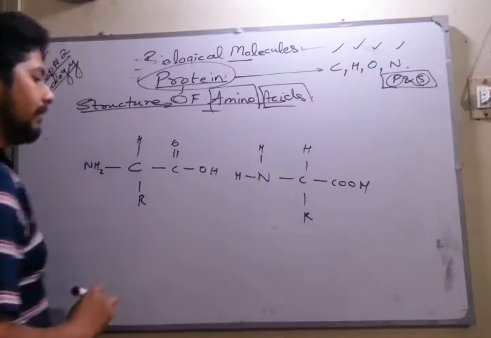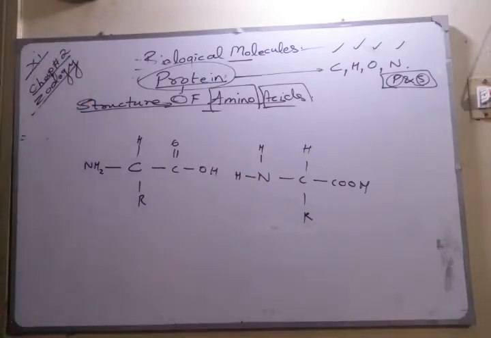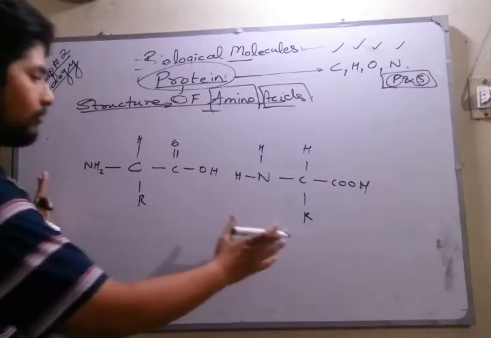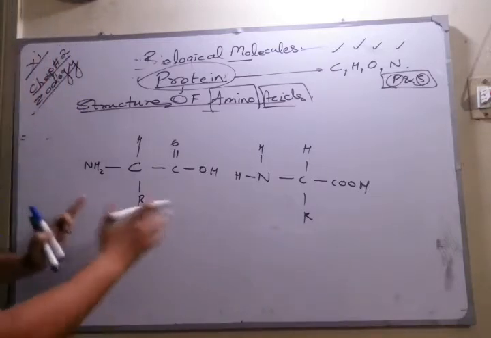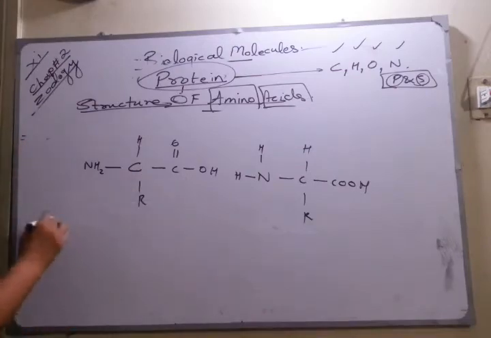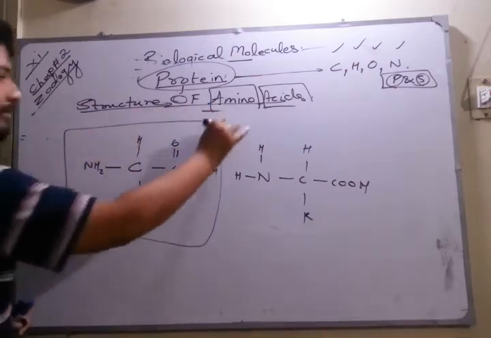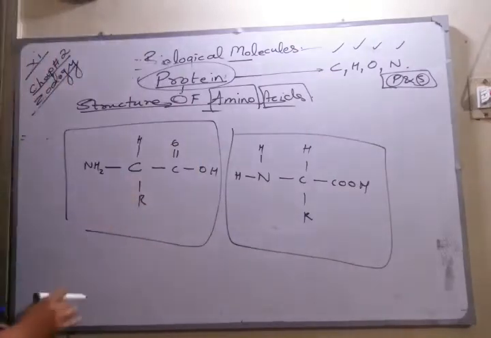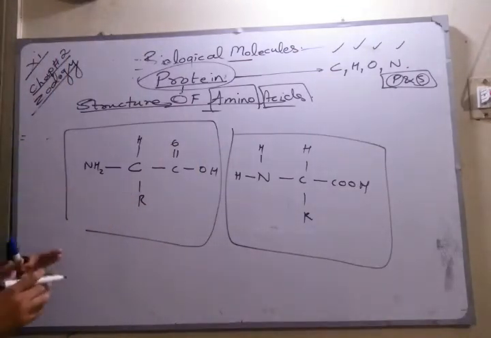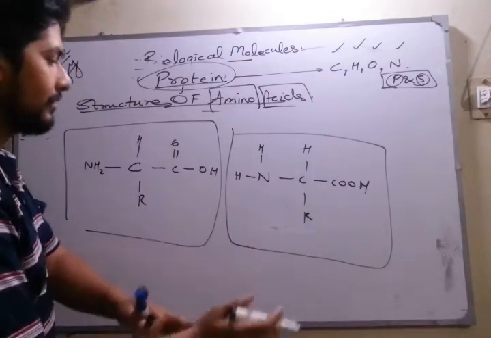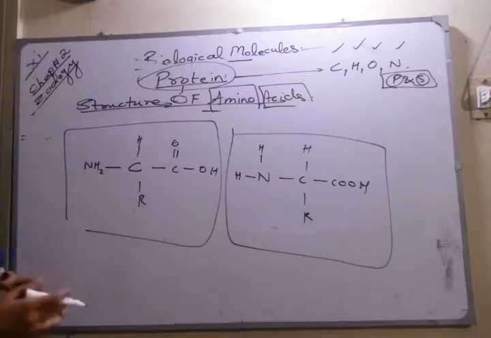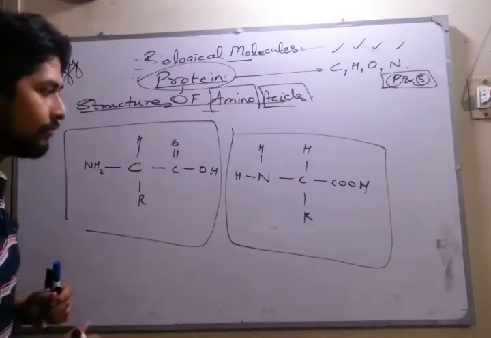So we better know that when condensation occurs, which means when two monomers, which are amino acids, link together, one amino acid and another amino acid, it forms condensation. Previously we studied that in condensation water is lost.